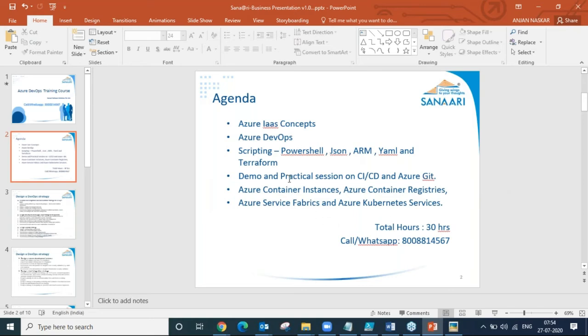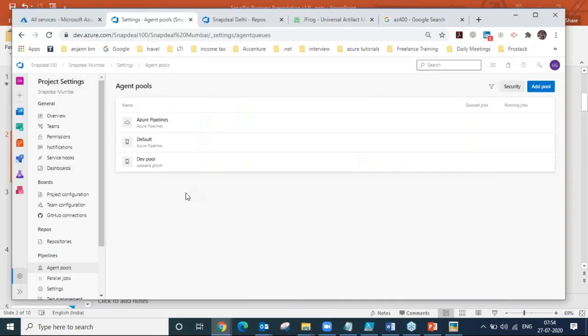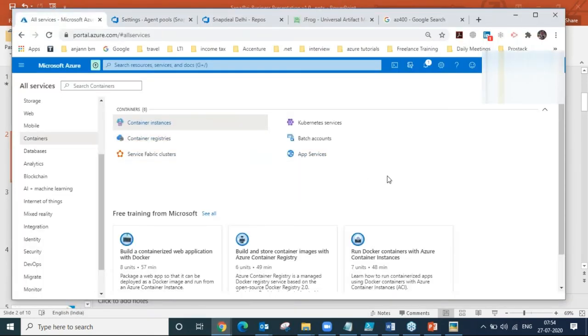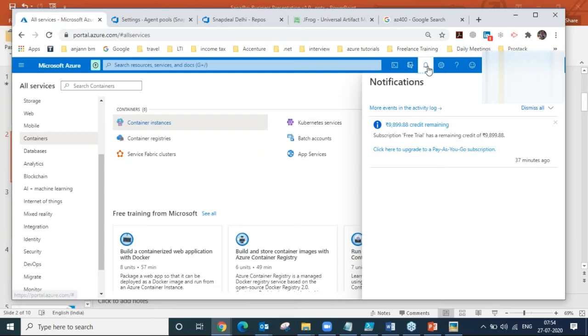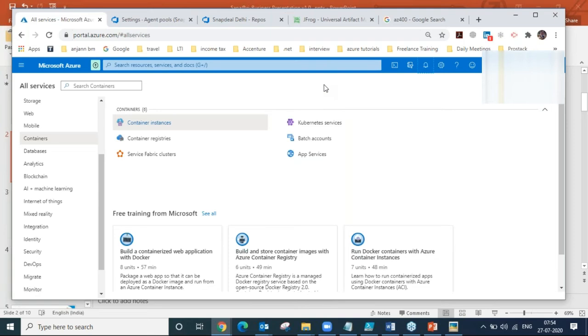And obviously, don't do anything with PDFs or Word files. We will directly be making a free trial account in Azure. You will be credited with 13,300 rupees or $200 for 30 days, and you can use that.